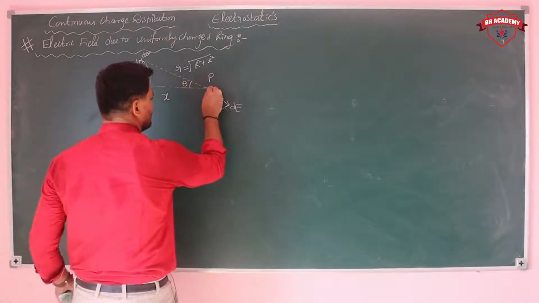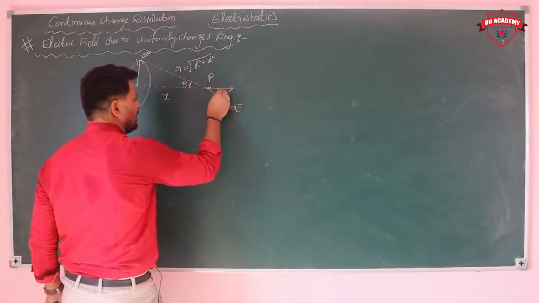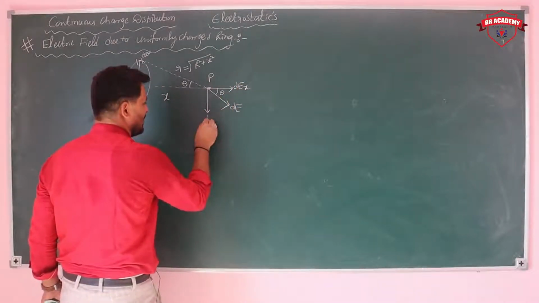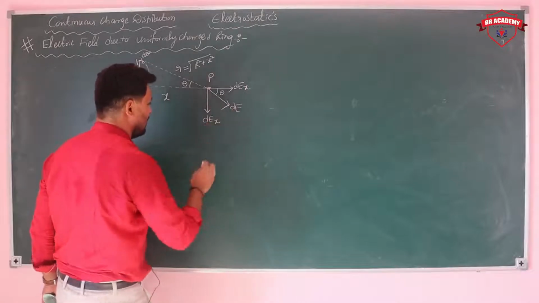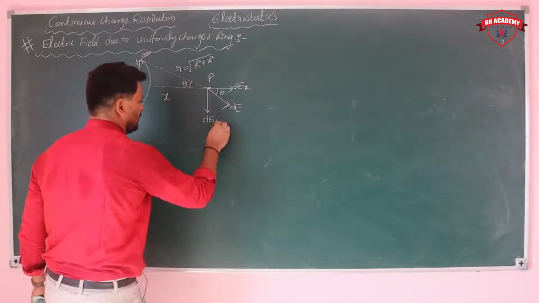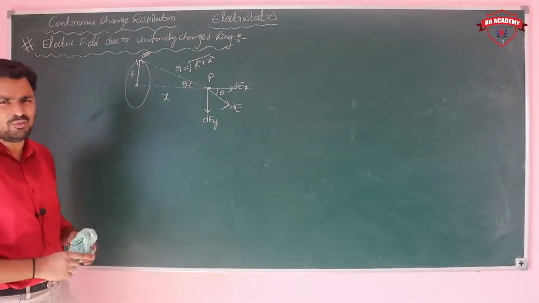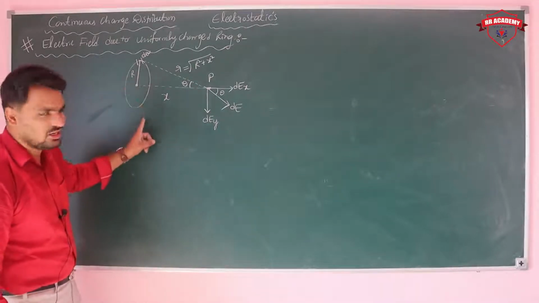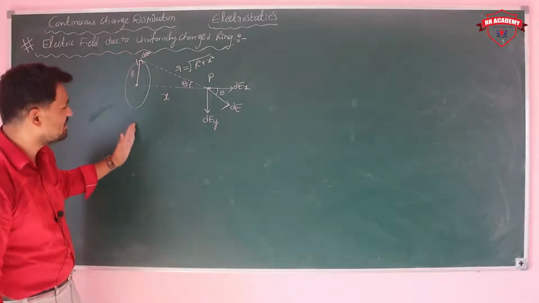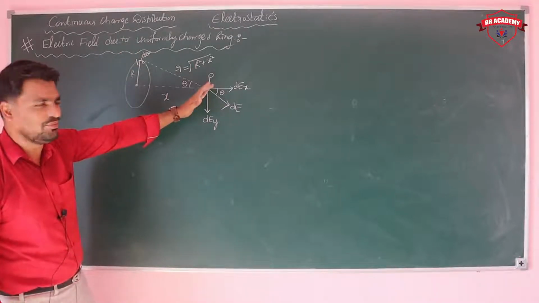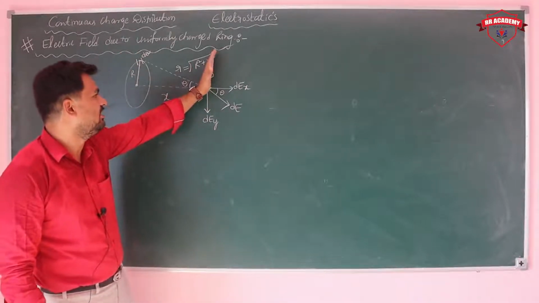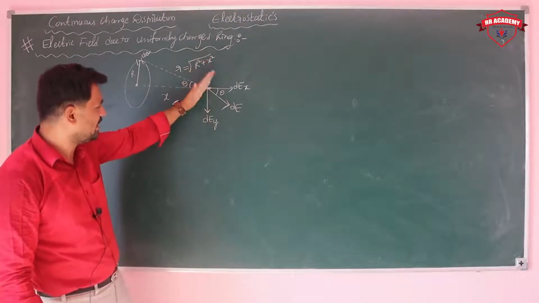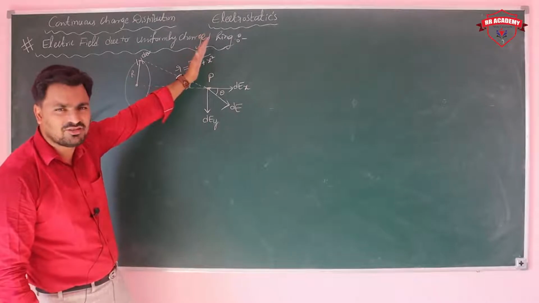Also see here, this dE can be resolved into two components, dEx and dEy. The y component goes in one direction, and for the element on the opposite side, the dEy comes in the opposite direction, downwards.